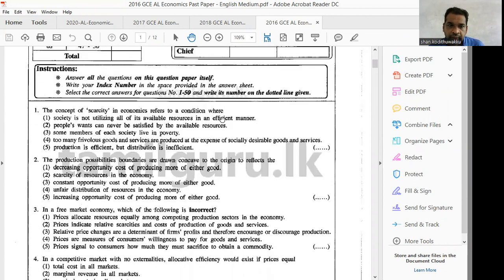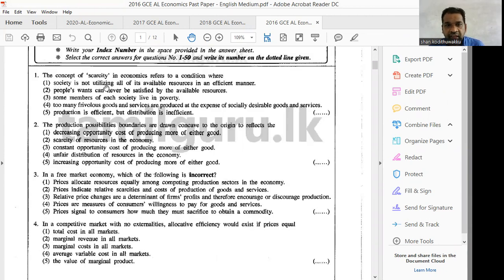Question number 1. The concept of scarcity in economics refers to a condition where. What is scarcity? Scarcity is the gap between limited resources and unlimited wants. That is how you can define scarcity. Then the concept of scarcity in economics refers to a condition where.